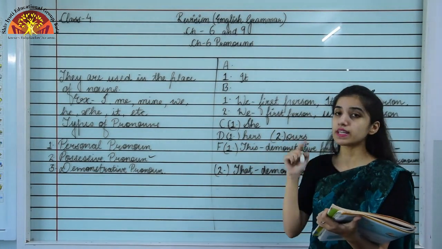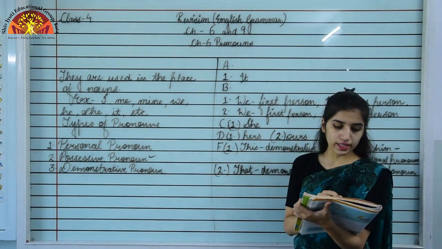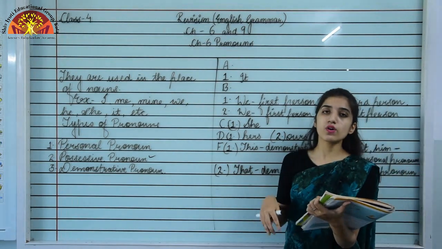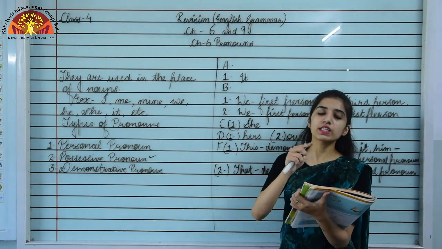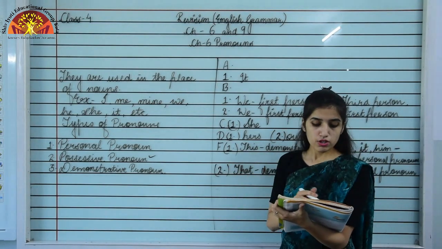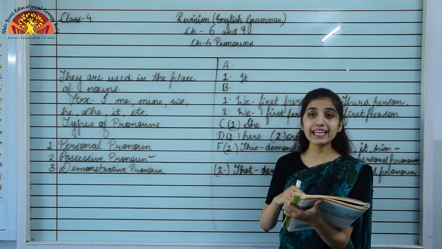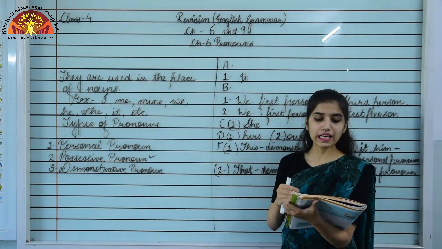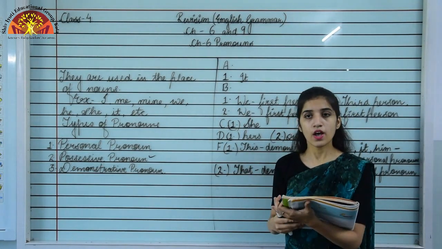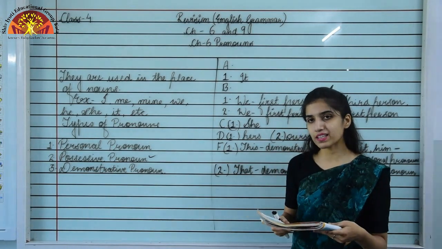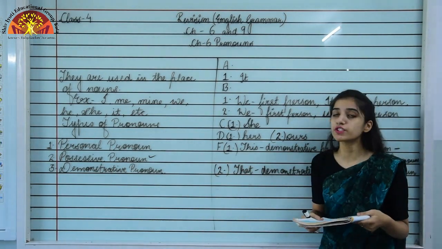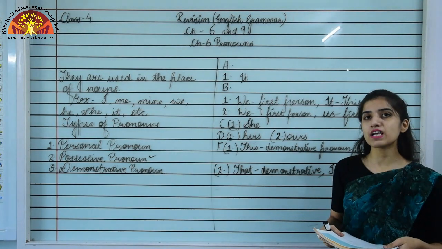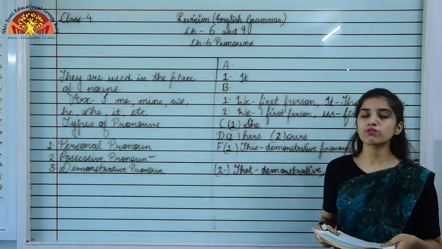Moving to the next sentence, what is there? Sonia, I and Jagan are going to school. Here also, as I told you, I will come after the nouns. So Sonia, Jagan and I are going to school. This is the correct order of the sentence. The rest you have to do like this only. So this was the revision of chapter number 6, pronouns. Now we are going to revise chapter number 9, which is verbs.